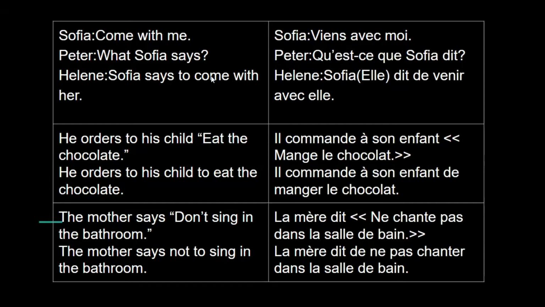First, as we know, we have to keep this part the same. So "il commande à" will remain the same. Il commande... Now this is also an affirmative imperative, so we'll use "de" plus the infinitive form of the verb. "De" is present over here. The verb used is "mange".